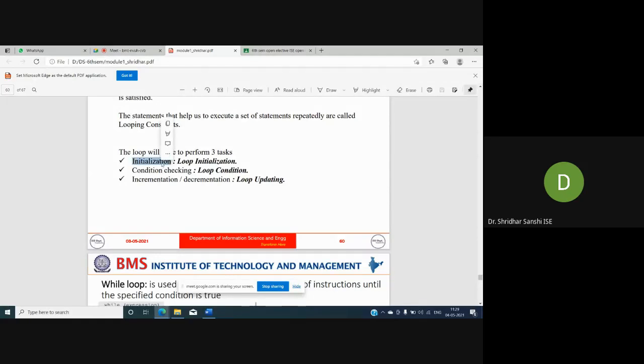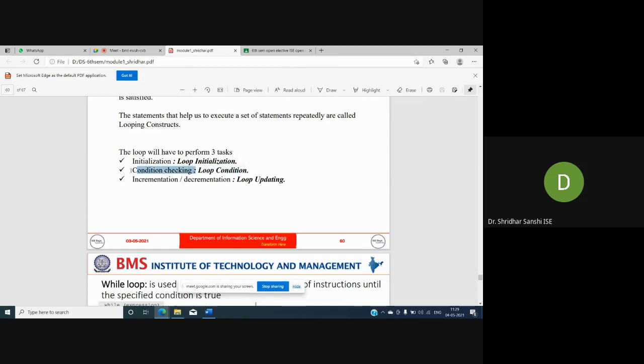One is initialization, another is condition checking, and next is incrementing and decrementing. Based on this condition, I check whether I need to execute once again or not, whether these set of instructions need to be executed or not. This depends on condition checking.